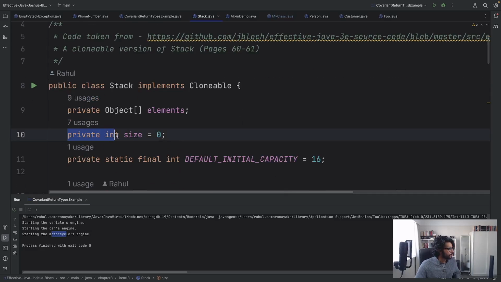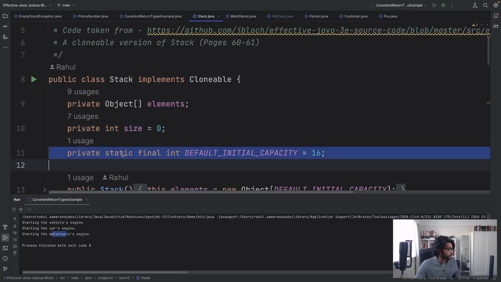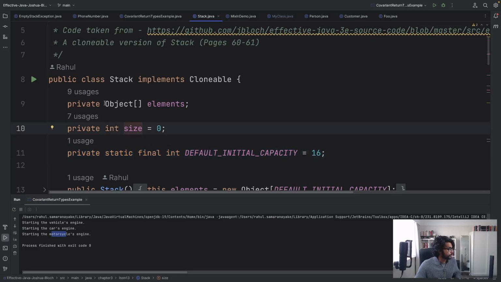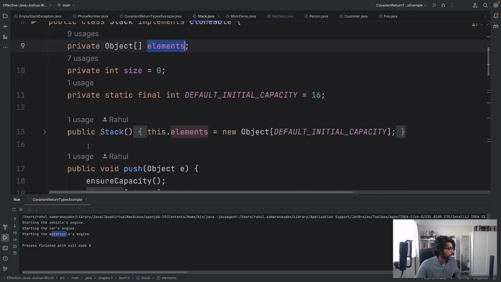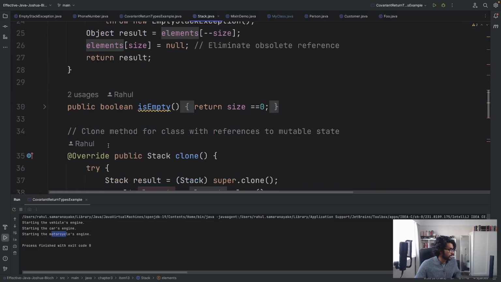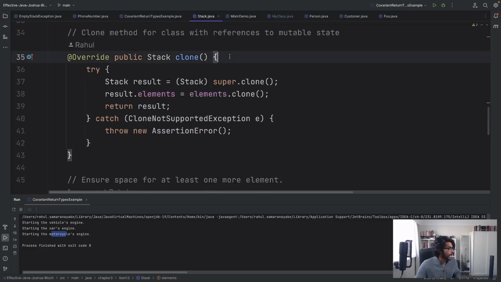So this integer size is fine. This is fine, especially because it's final. However, the object array called elements, in our clone method, we need to change it up a bit. As you can see here, we're firstly doing the normal cloning with super.clone, and then we're specifically cloning all the elements recursively in elements and then setting it to result.elements, the new object's elements, and then returning that.